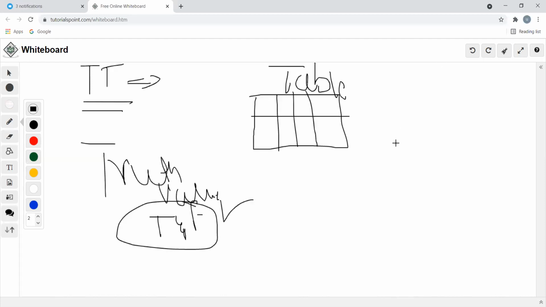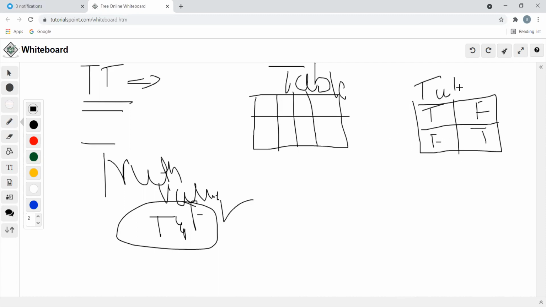How are you going to represent the truth table? If it is a not table, if the value is true, the result will be false. If the value is false, the result will be true. See here, this is a table which contains the truth values.